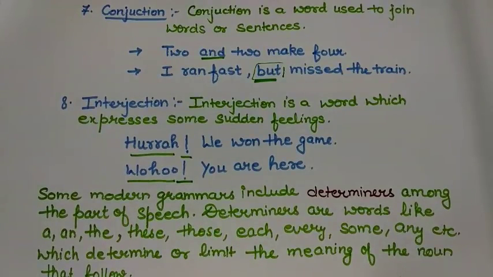Some modern grammars include determiners among the parts of speech also. Determiners are words like a, an, the, these, those, each, every, some, any, etc. Actually, the words which determine or limit the meaning of the noun that follows. So, these were the parts of speech and the introduction of parts of speech.